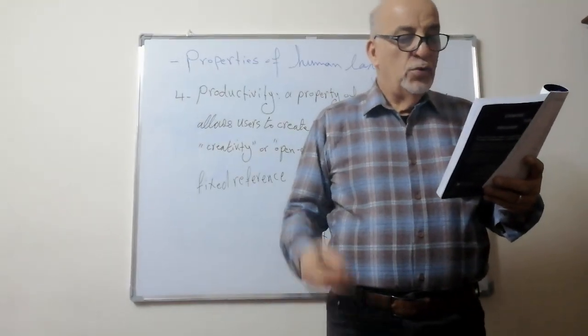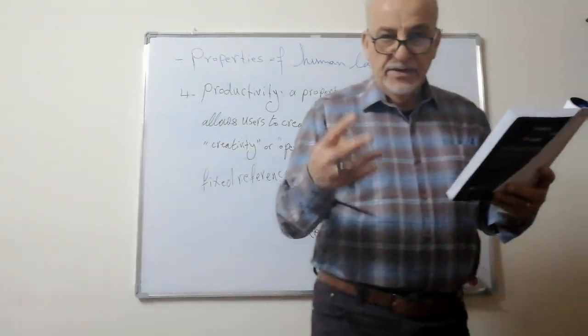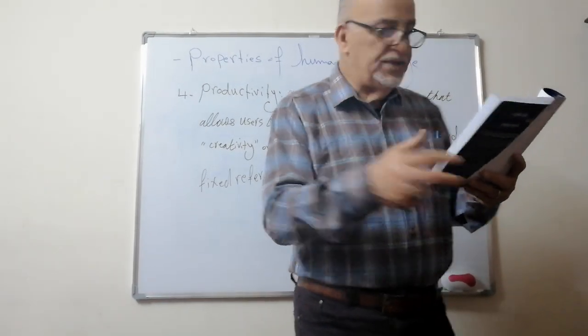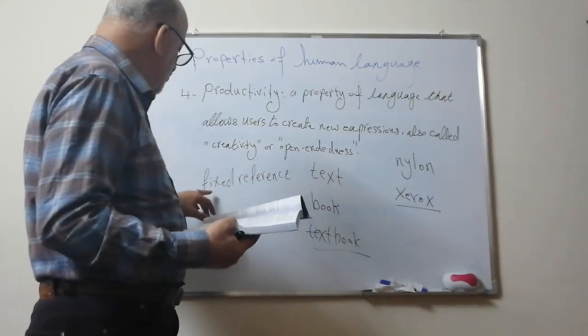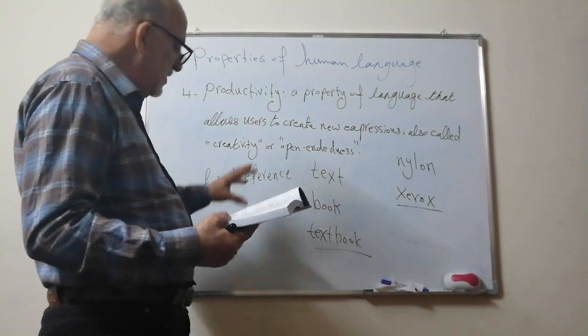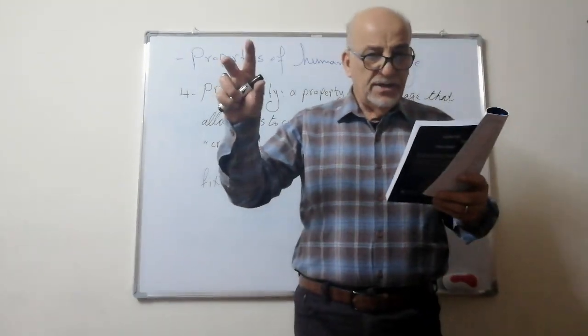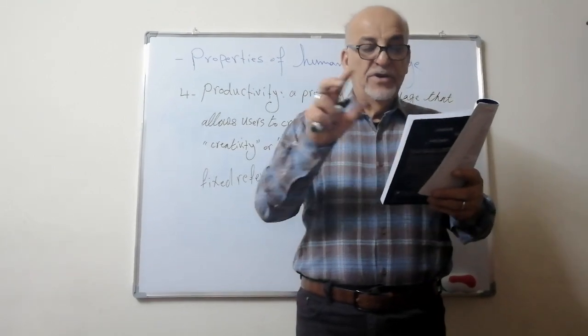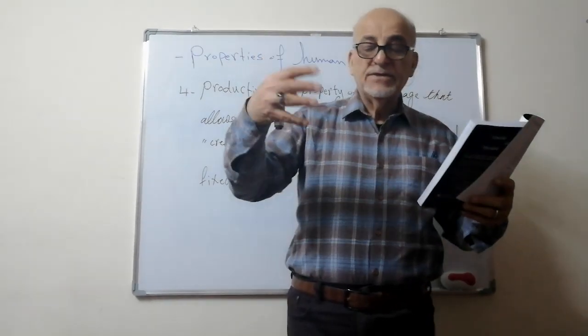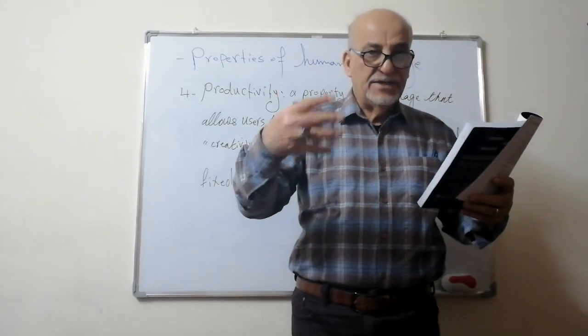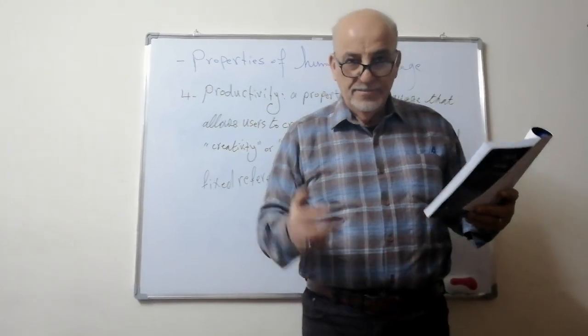Chatter, which is used in a fixed reference situation. Now this chatter is used when they see what? A snake. When there is a snake around, they start uttering this signal, chatter.